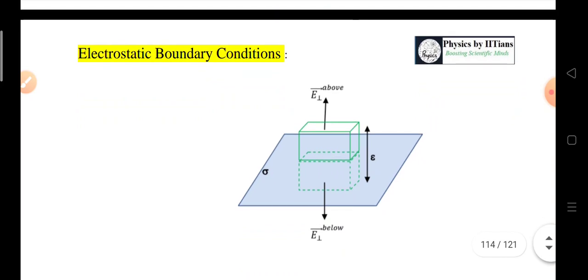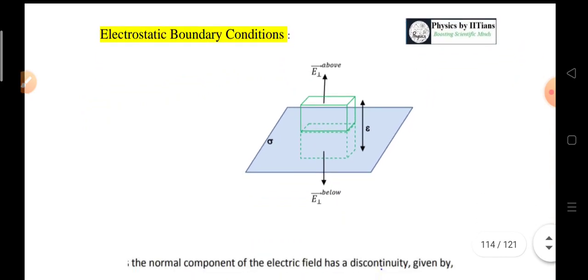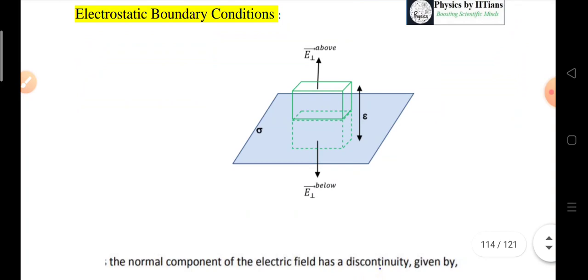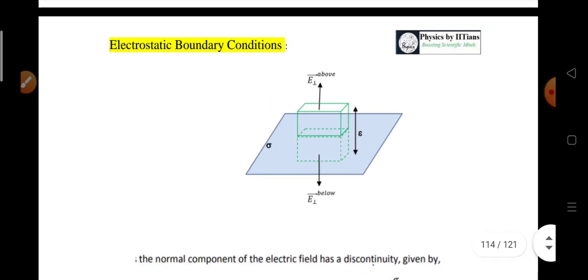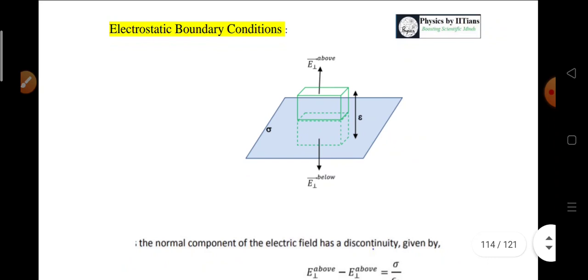So the next topic is the electrostatic boundary condition, and I have already discussed it in a video. So in this video I am not going to explain it again; rather, I shall give you the link. You can get it by clicking on the i button at the top right corner of the video. Okay, so what are the electrostatic boundary conditions?